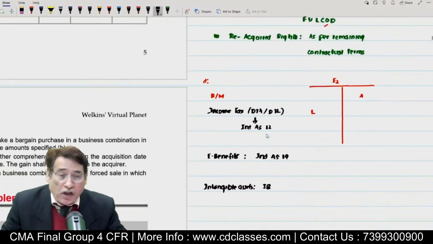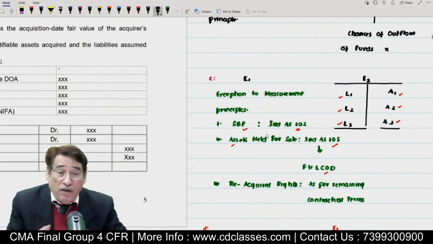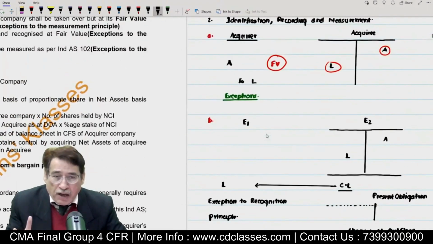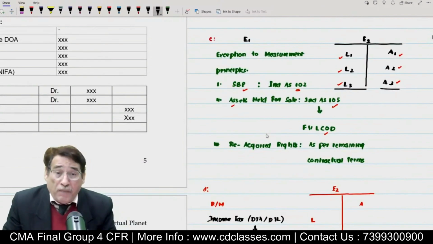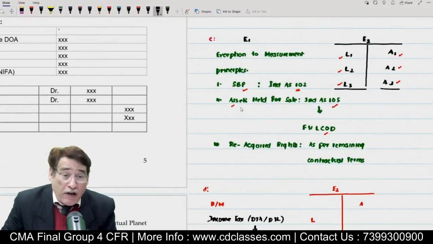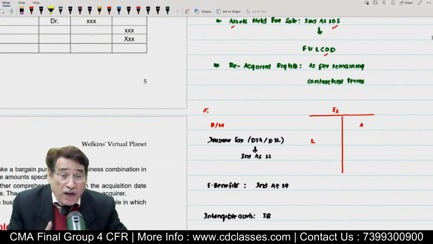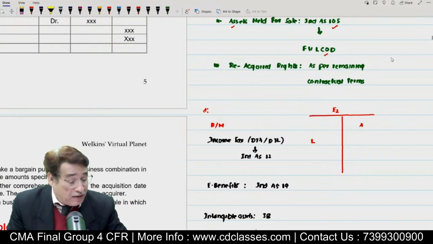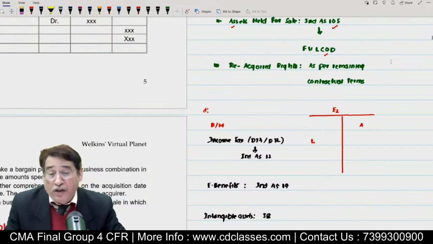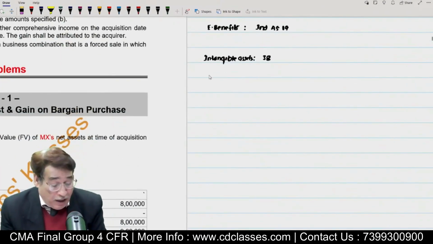Could you now tell me quickly, what is an exception to the recognition principle? Give me an example. Recognition principle: contingent liability. What are the exceptions to measurement principles? Share-based payment, asset held for sale, and reacquired rights. And what are the exceptions to recognition and measurement principles? Income tax liability, employee benefit expenses, and as I told you, intangible assets. So these are the things which we have to take into account. Is it clear to you? This is your second step. So second step is pretty vital. Now under the third step.